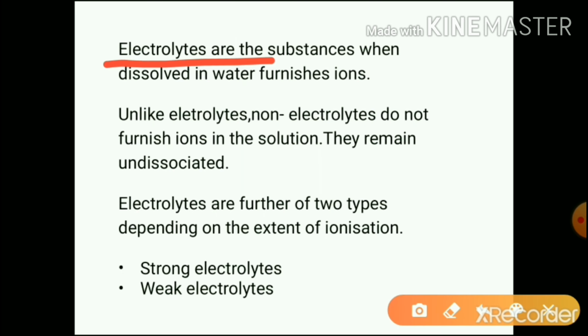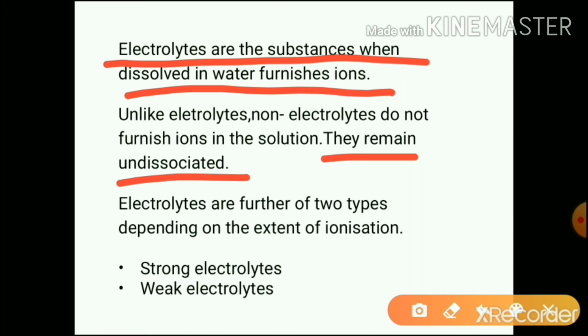Electrolytes are the substances which, when dissolved in water, furnish ions. The substances which give ions in the solution are called electrolytes. Non-electrolytes do not furnish ions in the solution. They remain undissociated as they are. They do not break into ions. Electrolytes again are of two types, as I told, strong electrolytes and weak electrolytes.